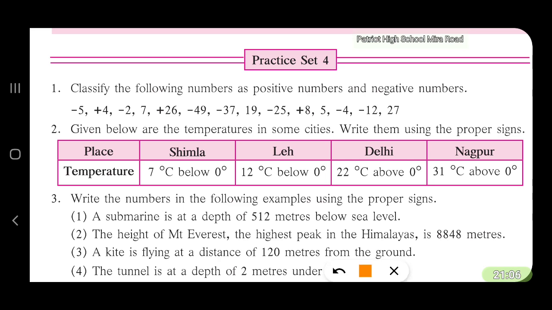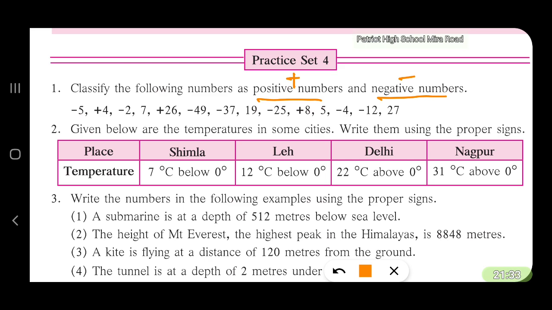Practice set 4. Classify the following numbers as positive numbers and negative numbers. Negative numbers will all have a minus sign, and positive numbers may be preceded by a plus sign.